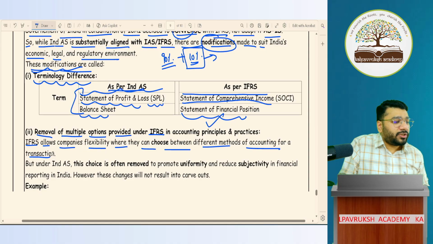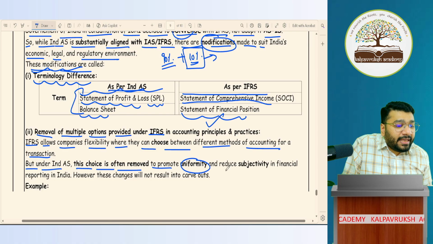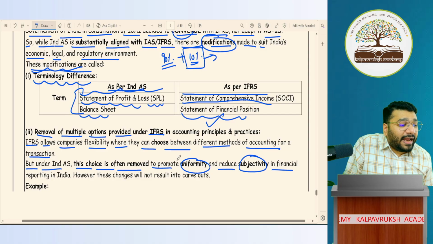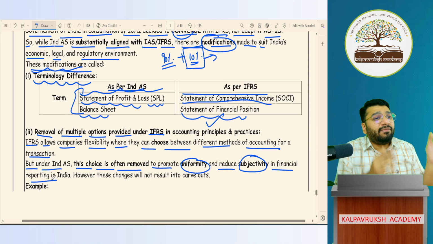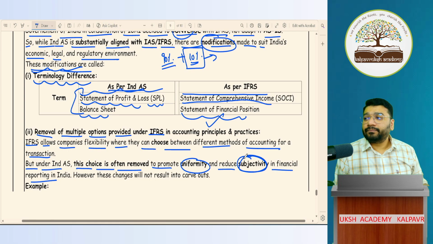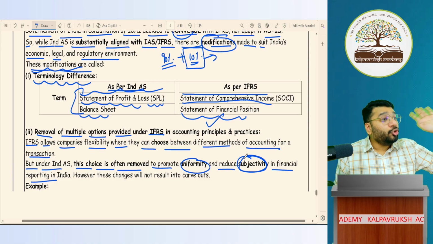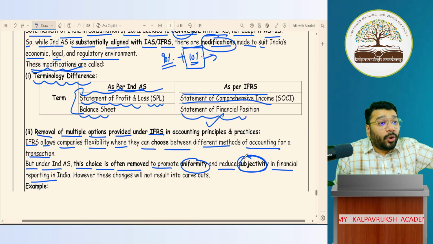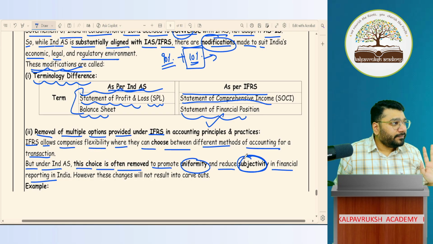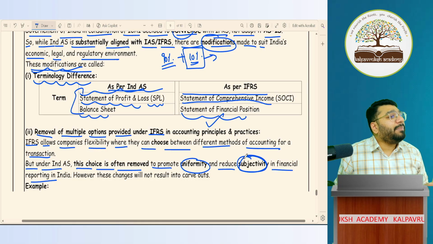Under Ind-AS, this choice was removed to promote uniformity and reduce subjectivity in financial reporting in India. It was important that we have a little bit limited options. Now, what is the meaning of subjectivity? Subjectivity means an independence given to you to choose whatever methods you want to choose. For example, depreciation can be calculated in multiple ways.